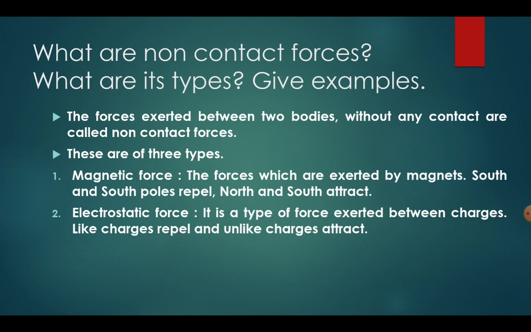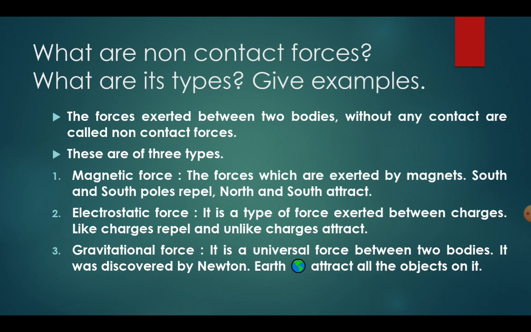The second is the electrostatic force, a type of force exerted between charges, where positive and positive charges repel and negative and positive attract. It is similar to magnets, so like charges repel and unlike charges attract. The third one is the gravitational force. This is a universal force between two bodies, and it was first discovered by Newton. The Earth attracts all the objects on it, which is the best example of gravitational force. Earth has its gravity, which means if we jump we come back to the ground. That is attraction from the Earth, and this is called the gravitational force.